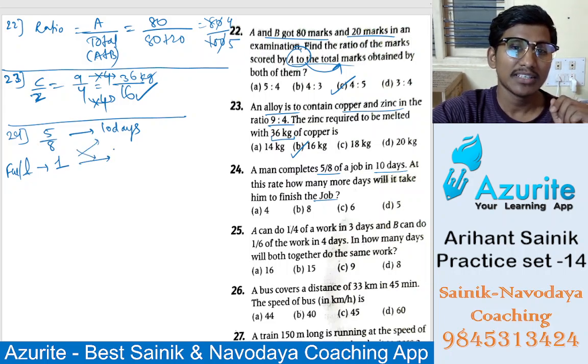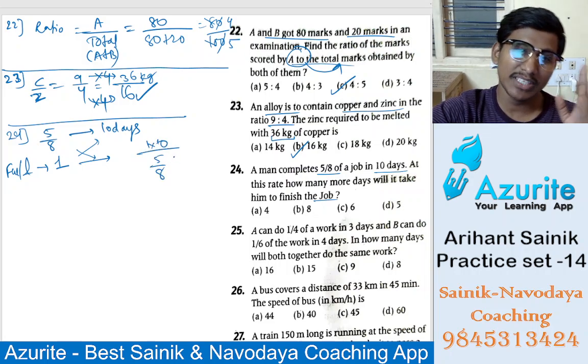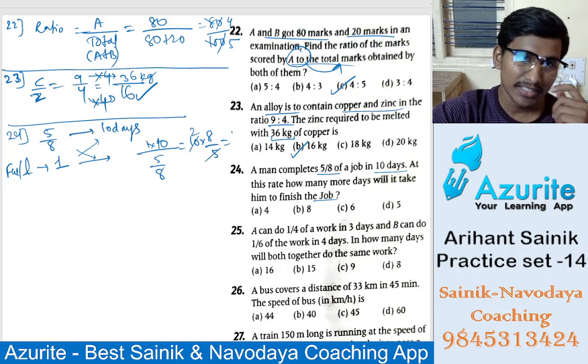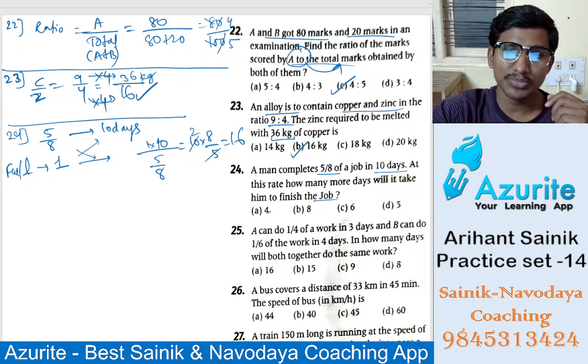Cross multiply: 1 into 10 divided by 5 by 8. This will be the reciprocal, so 10 into 8 by 5. 5 2s are 10, 2 8s are 16. So the answer is 16, option B.